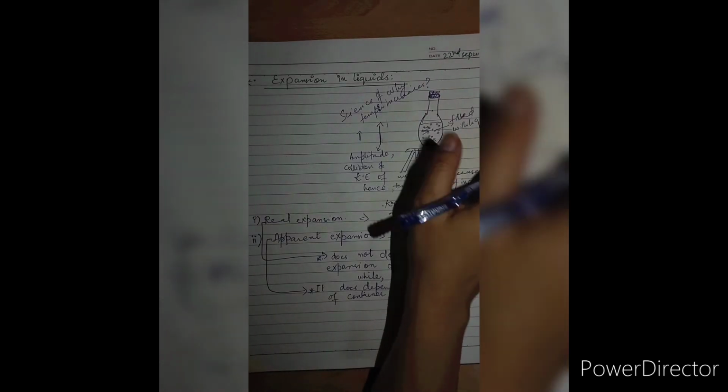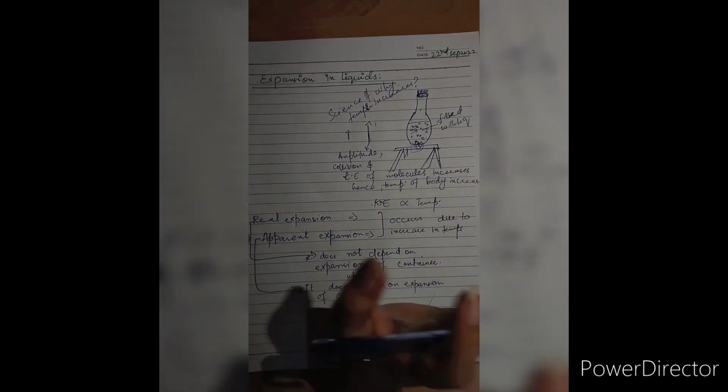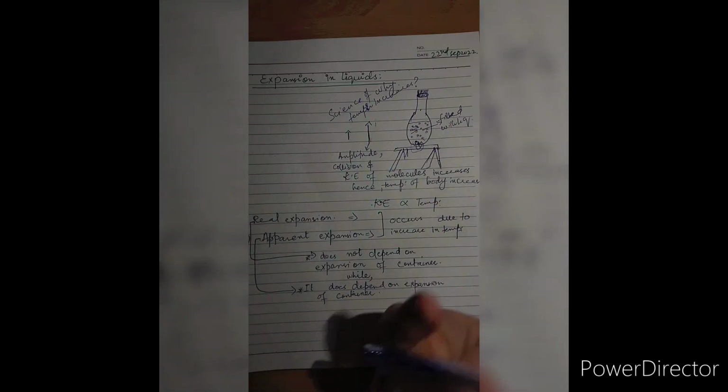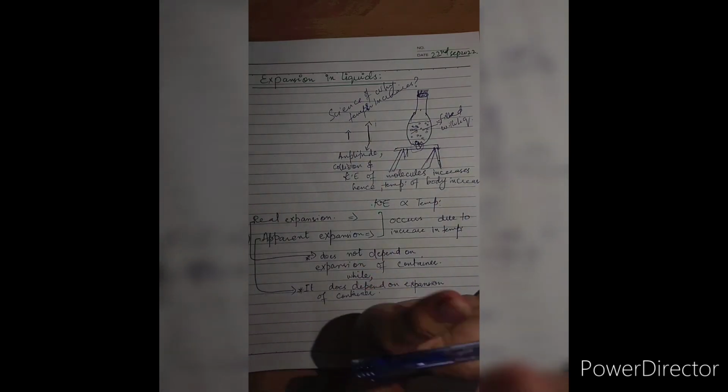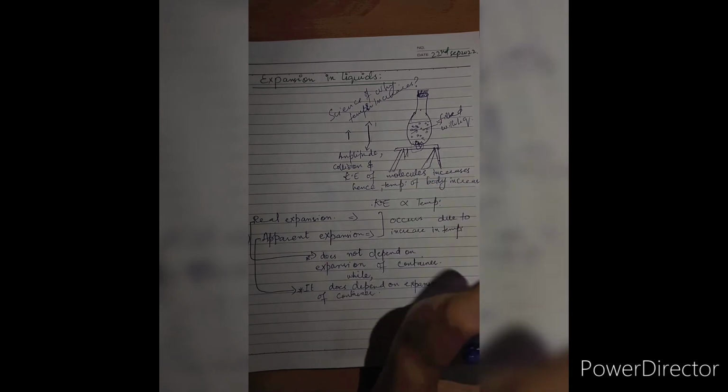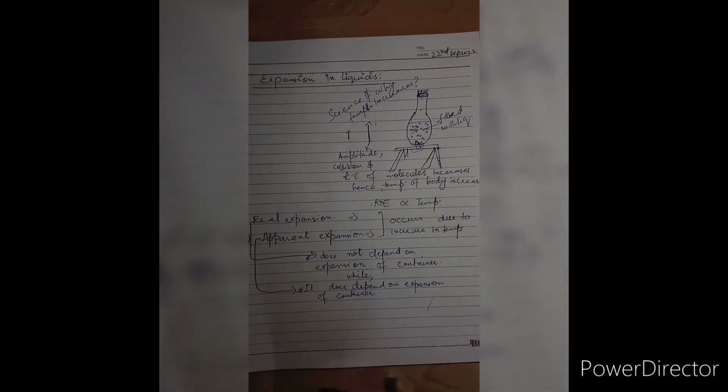Now we are taking an example of this figure. I'm again coming back to this figure. I hope it is visible to you all. Let's say that the apparent volume is denoted by V apparent. That is basically the volume of liquid minus the volume of container.